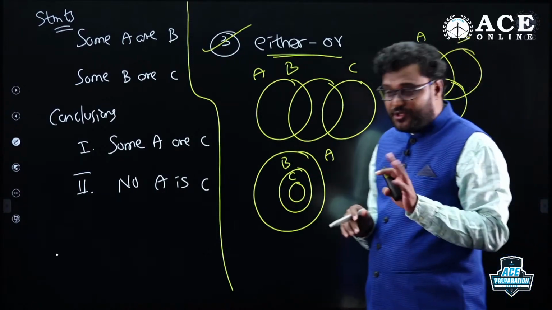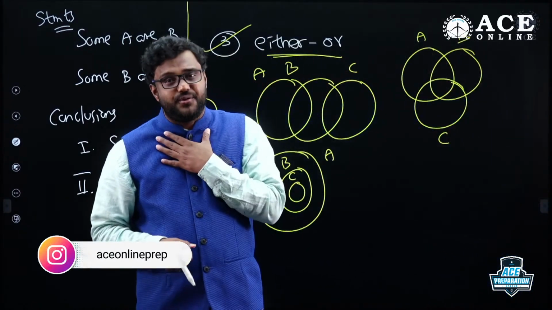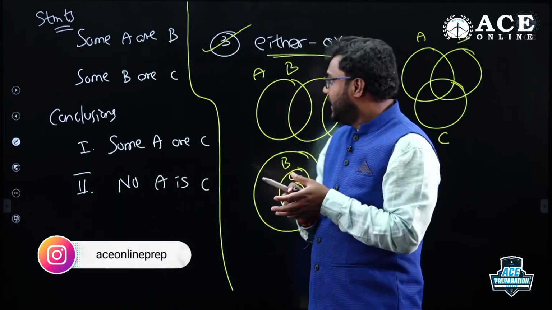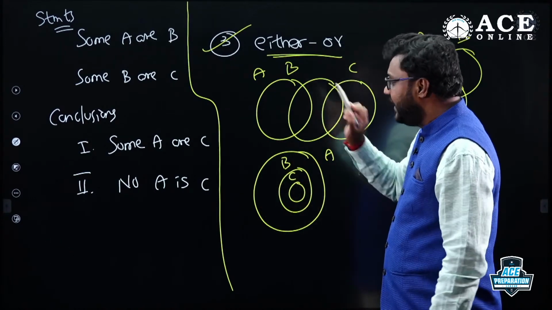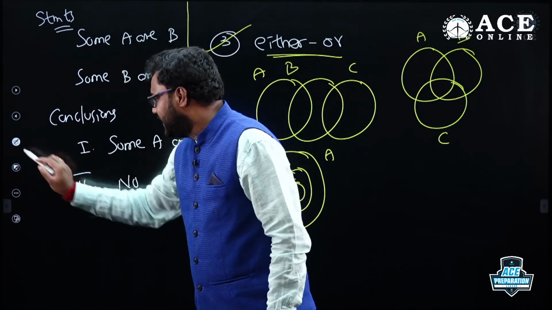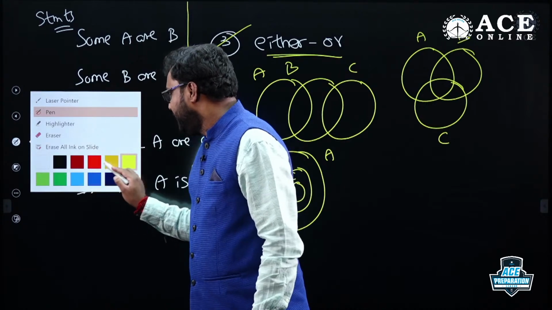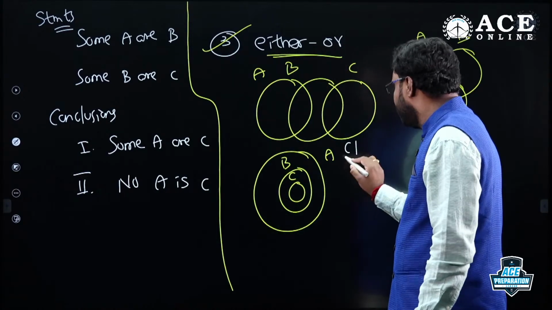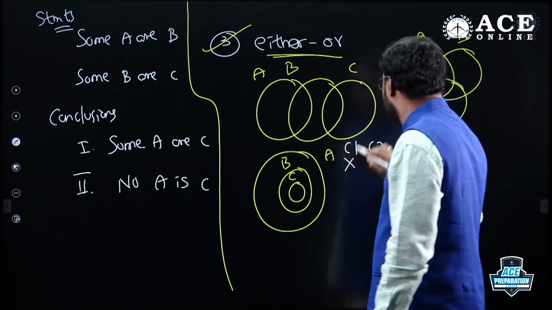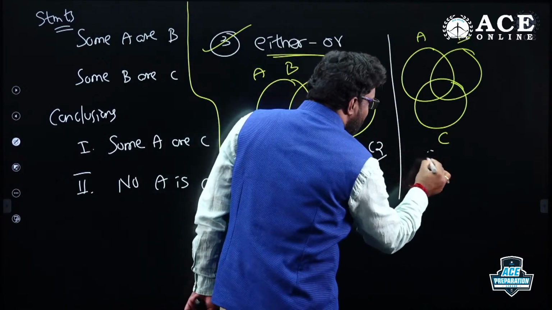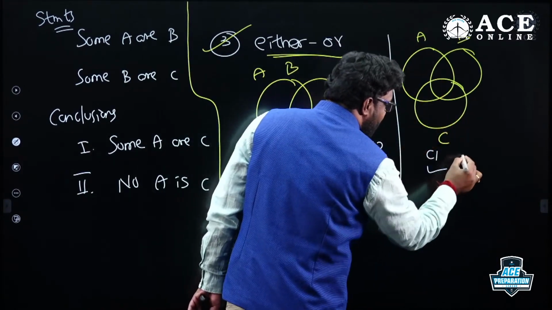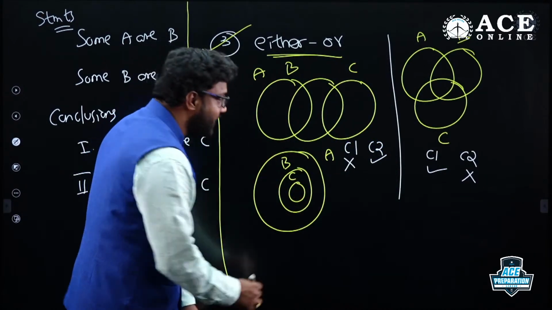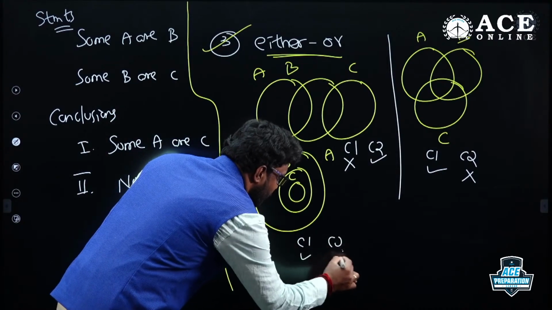But see, when you should go with either-or is this: what is my conclusion 1? Conclusion 1 is some A are C. Conclusion 1 failed here. I'll show you what scenario happened. Here, conclusion 1 is wrong, conclusion 2 is correct. Whereas in the second diagram, conclusion 1 is correct, some part of A is C, and conclusion 2 is wrong. Whereas here, in A, some part is occupied by C, so conclusion 1 is correct, conclusion 2 is wrong.